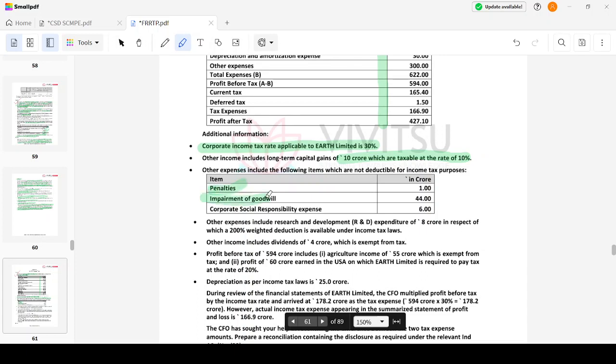Penalties, impairment of goodwill, CSR expenses included in other expenses are not deductible for income tax purposes. Other expenses also include research and development expense of 8 crore, in respect of which 200% deduction is available under the income tax law.